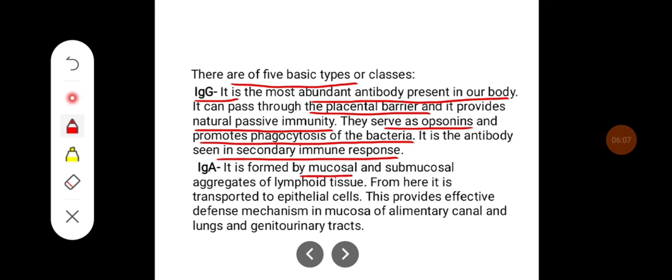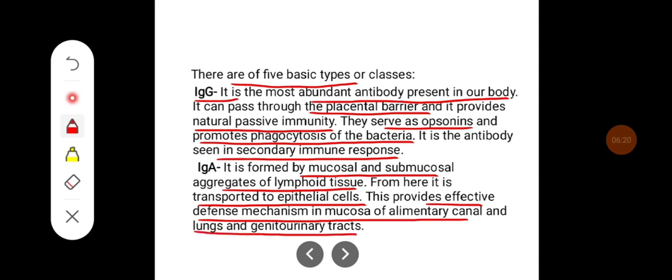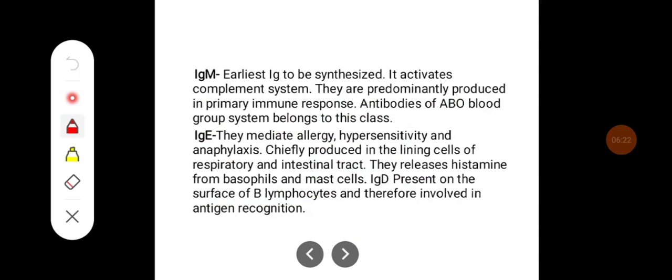IgA is formed by mucosal and submucosal aggregates of lymphoid tissue. From here, it is transported to epithelial cells. This provides an effective defense mechanism in mucosa of the alimentary canal, lungs, and genitourinary tracts. IgM is the earliest immunoglobulin to be synthesized. It activates the complement system. They are predominantly produced in the primary immune response. Antibodies of the ABO blood group system belong to this class.